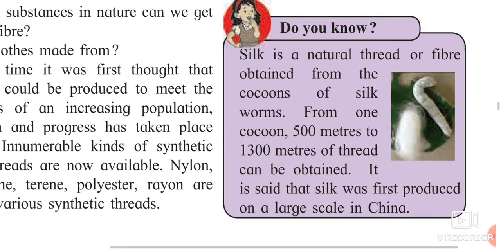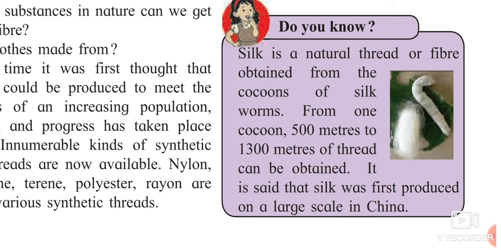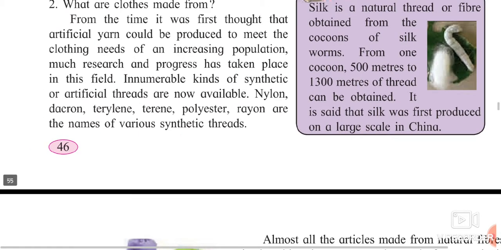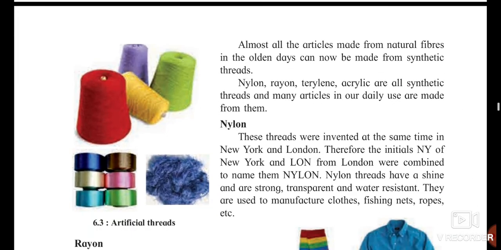Now, if you remember one thing, silk is a natural thread or fiber obtained from the cocoons of the silkworm. If you know, the silkworm is the one who is giving out this silk to us. From one cocoon you are getting about 500 to 1300 meters of silk. And it was first produced on a large scale in China. So the silk is largely produced in China.